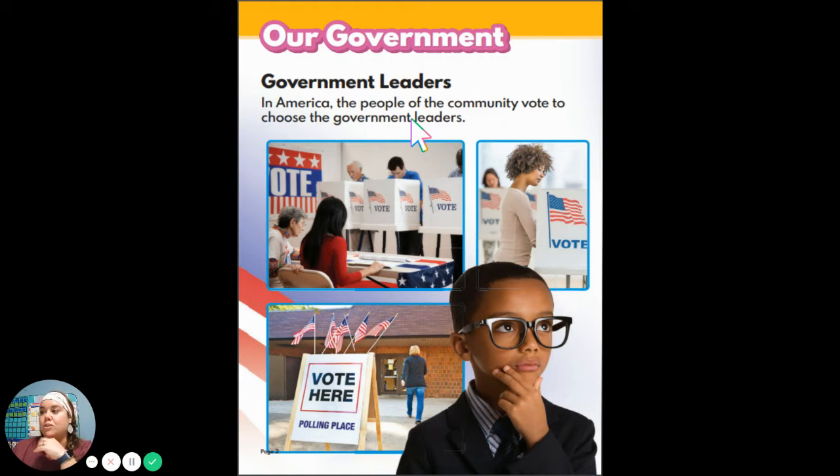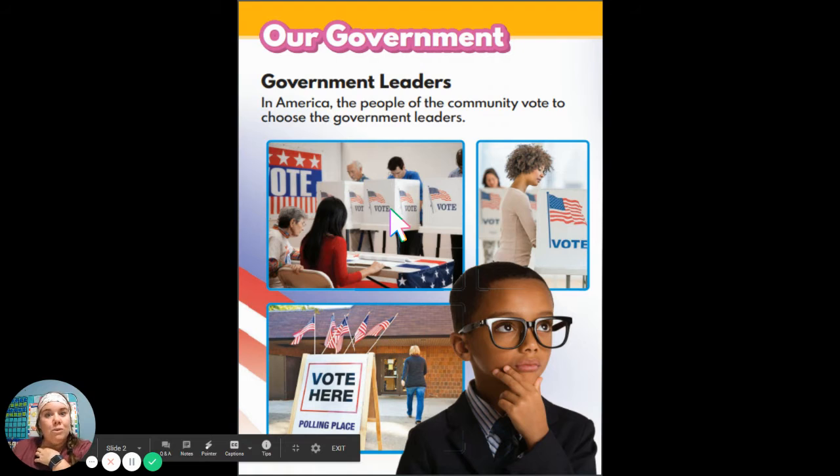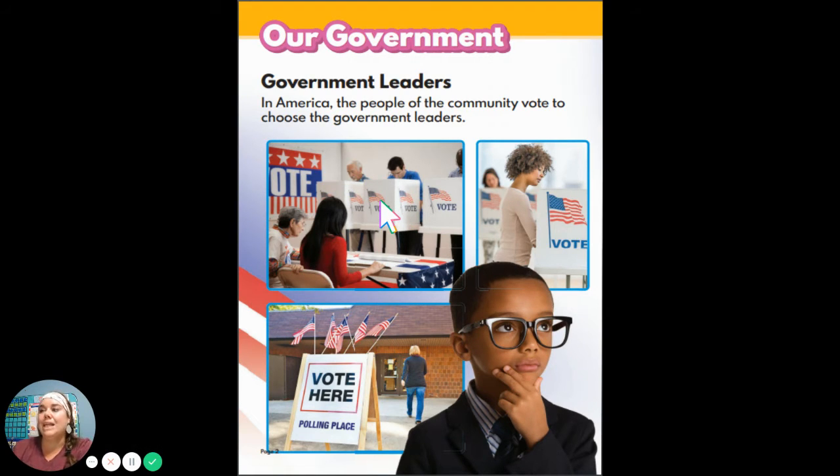People will go to their ballots. They will cast their ballots. And if you look at these pictures, it shows these people are going to this place and they're voting for who they would like to be their next president. And that's kind of how the government works. We elect people who are going to make decisions for our city, our state, and our country.